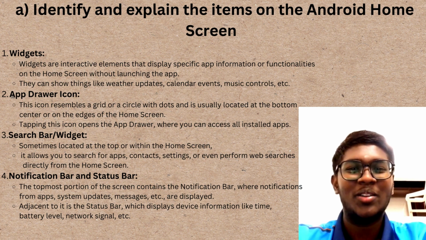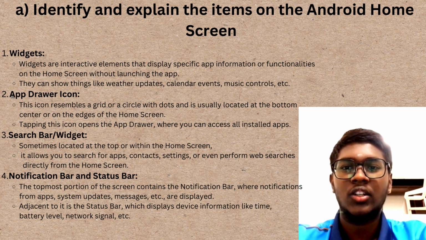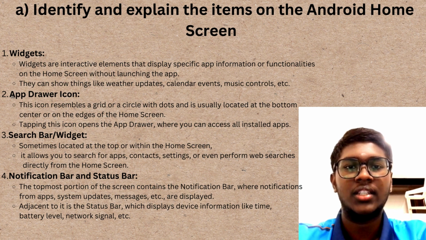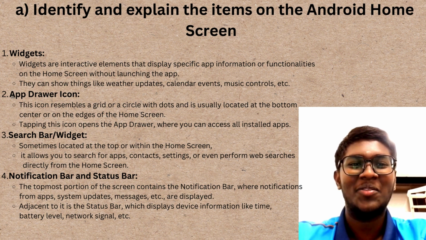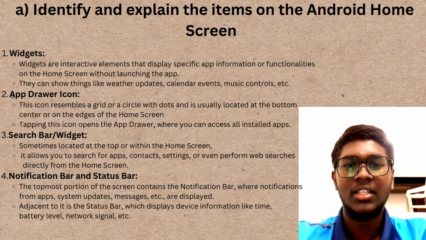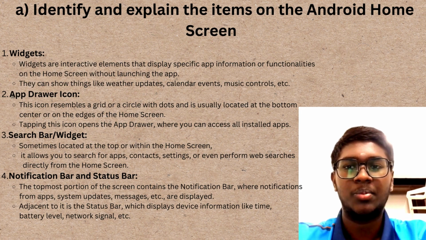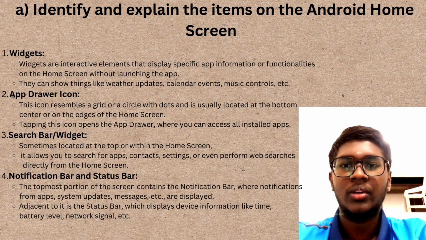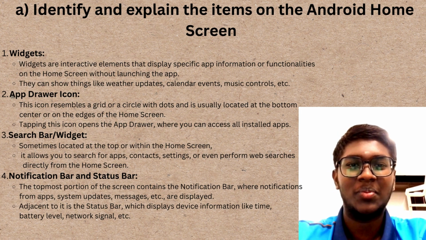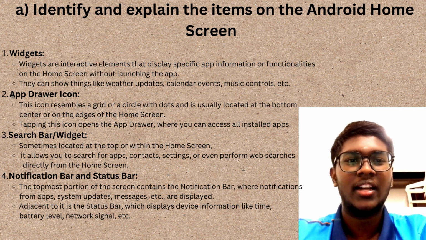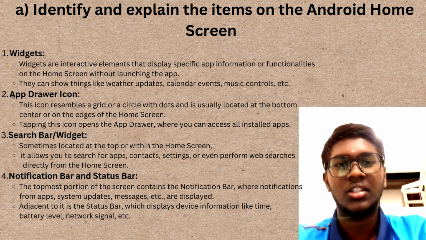And then notification bar and status bar. The topmost portion of the screen contains the notification bar where notifications from apps, system updates, messages, and so on are displayed. Adjacent to it is the status bar, which displays device information like time, battery level, network signal, and so on.